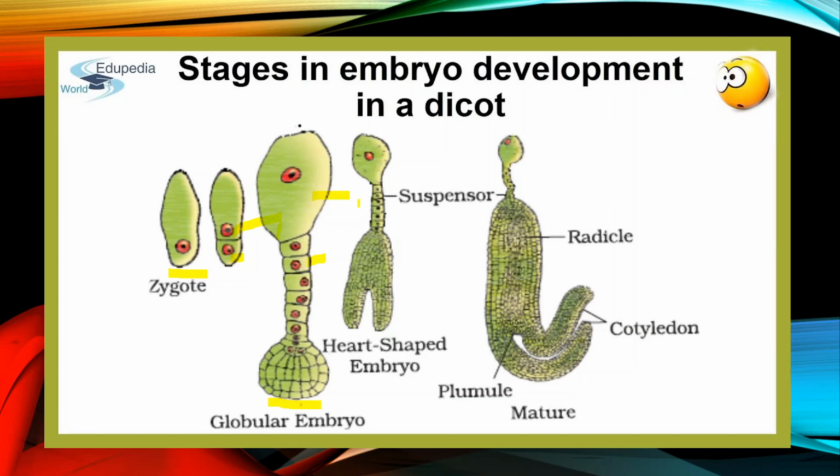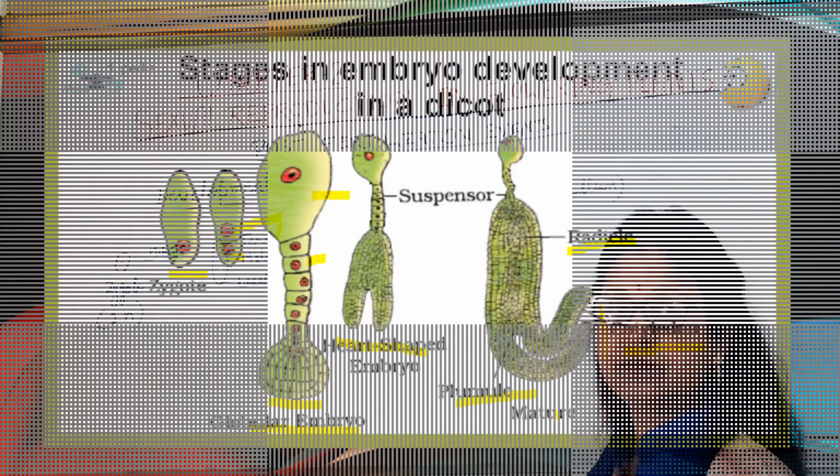The topmost cell is known as haustoria. In the beginning the shape of the embryo is globular. Later on it becomes heart shaped and finally horseshoe shaped. Now here you can see the number of cotyledons is 2 because it is a dicot embryo, and this is the radicle which will ultimately give rise to the root system and the plumule which will give rise to the shoot system.